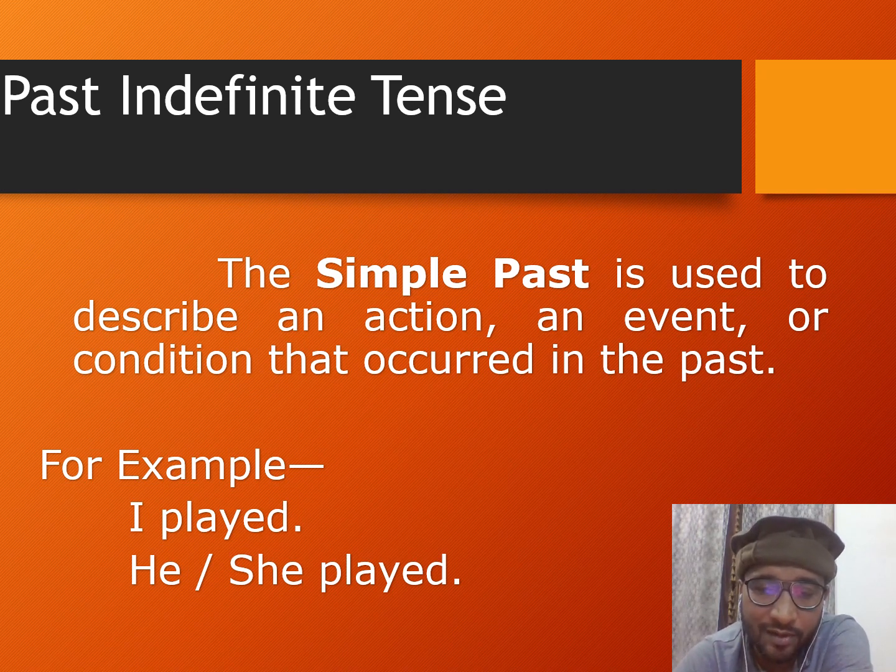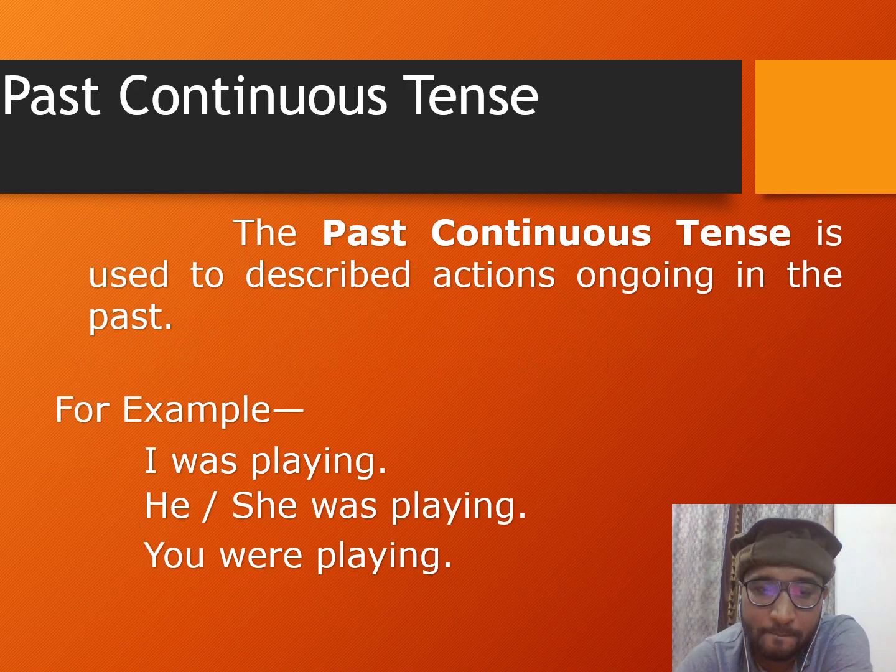I had dinner last night. I went to school 2 weeks ago, or I played cricket last Sunday, and there's no result of that thing. So when there's no result of a past action, that is known as past simple or past indefinite tense. But if there is a result of a past action, that becomes present perfect tense.